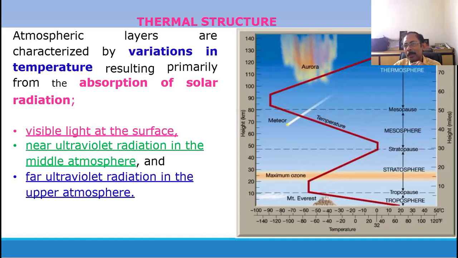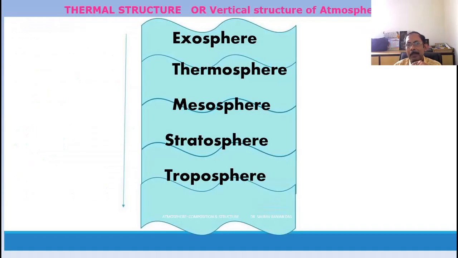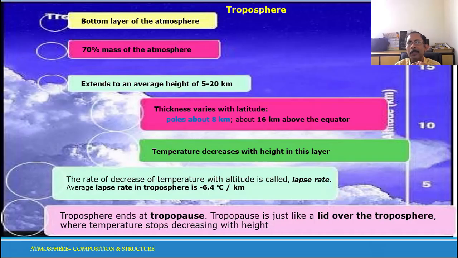Now going to a higher altitude, the temperature again increases up to minus 2 degrees centigrade in the stratosphere. Now in the mesosphere, the temperature ranges from minus 2 to minus 92, whereas in the thermosphere it goes up to 1200 degrees centigrade. This is the thermal structure of the atmosphere. Then the different layers as given here: troposphere, stratosphere, mesosphere, thermosphere, and exosphere.